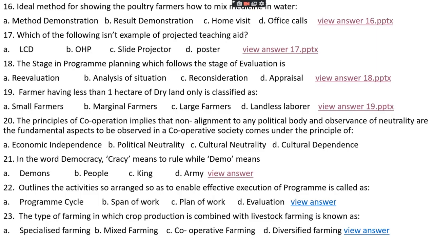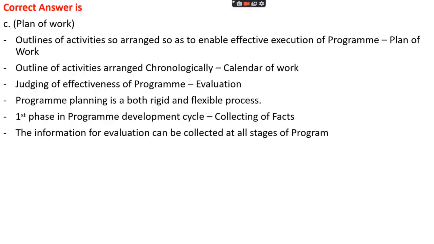Question number 22. The outline of activities so arranged as to enable effective execution of a program is known as option A, program cycle, option B, span of work, option C, plan of work, option D, evaluation. The right answer is option C, that is plan of work. Actually, a plan of work is an outline of all the activities so arranged as to enable effective execution of that program.